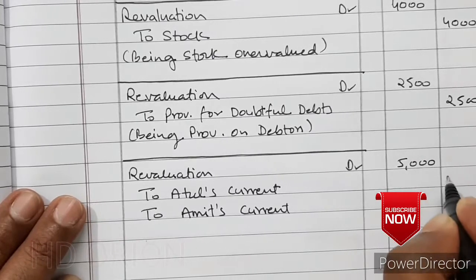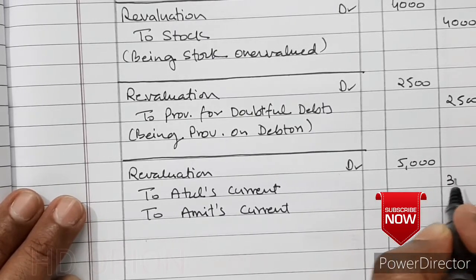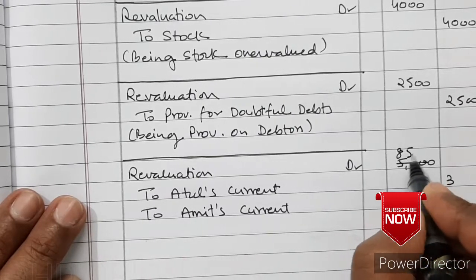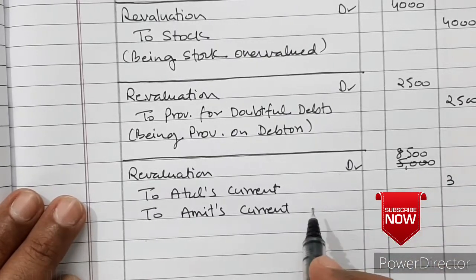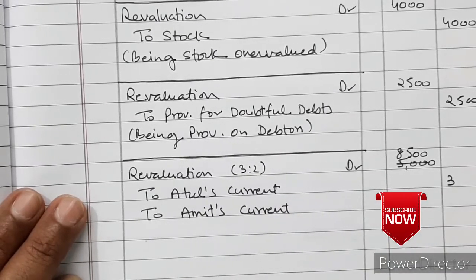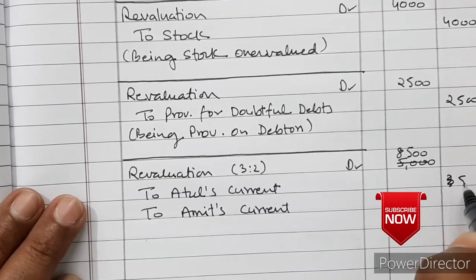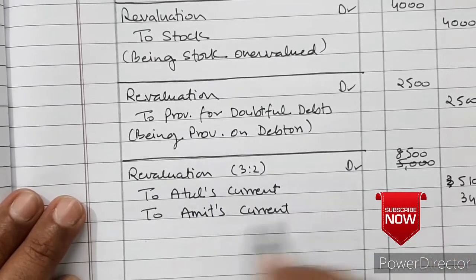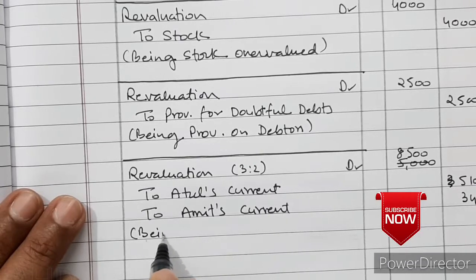Profit on revaluation is 5,000, not 5,000, 8,500. 8,500 when broken in the ratio 3:2, they will get rupees 5,100 and rupees 3,400, being profit on revaluation.